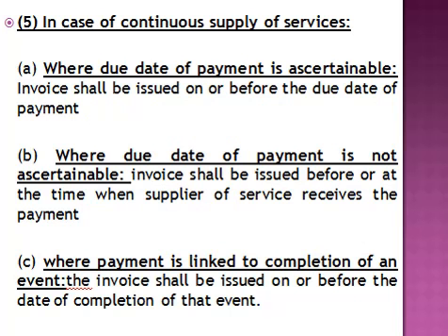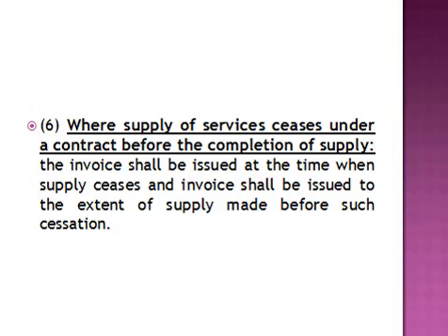In the situation of continuous supply of services where the due date of payment is ascertainable, the invoice should be issued on or before the due date of payment. But where the due date of payment is not ascertainable, the invoice shall be issued before or at the time when the supplier of services receives the payment. Otherwise, where payment is linked to completion of an event, the invoice shall be issued on or before the date of completion of that event.